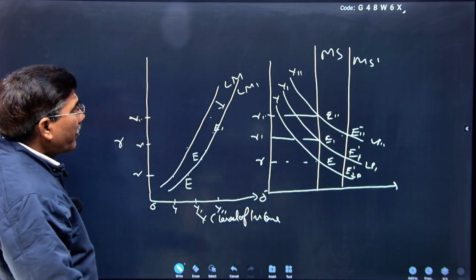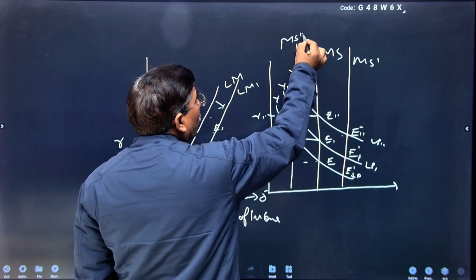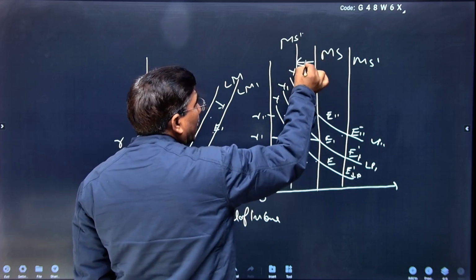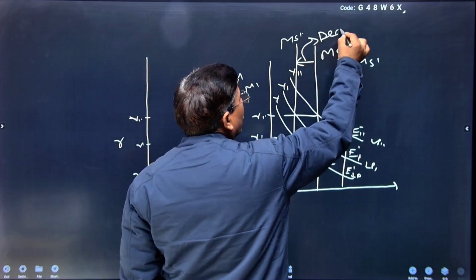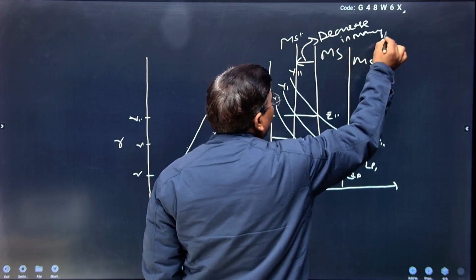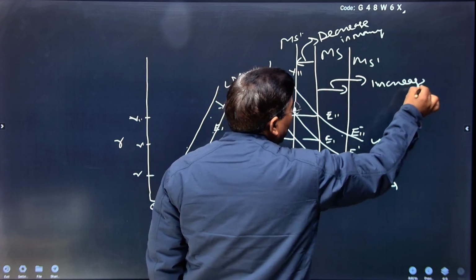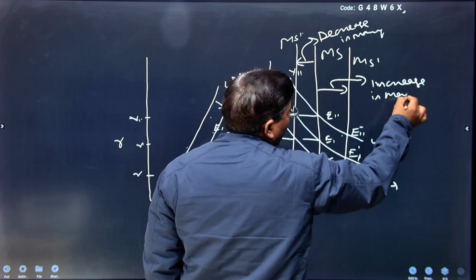And similarly, if the money supply decreases due to any factor, this is the decrease in money supply, and this is the increase in money supply.